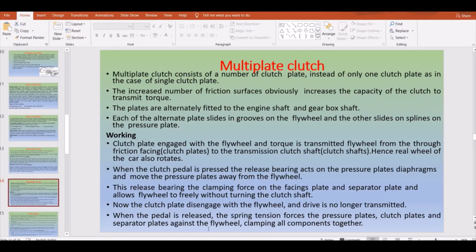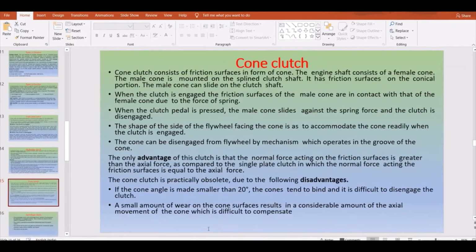Coming to the working, which is similar to what you have just learned. The clutch plate is engaged with the flywheel and the torque is transmitted. When it is pressed and disengaged, the power cuts off, and when it is released, it is engaged and power is continuously transmitted. This is all similar to the working case I showed you just before in the video.